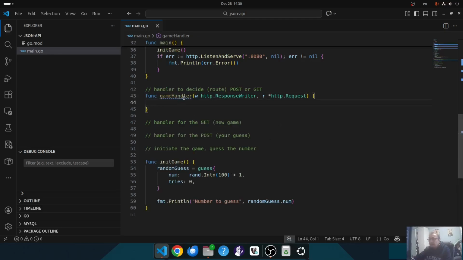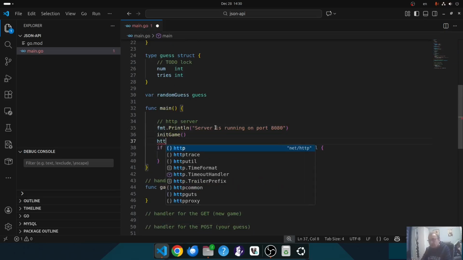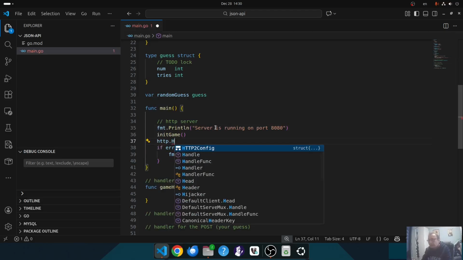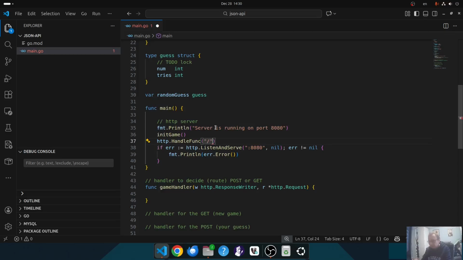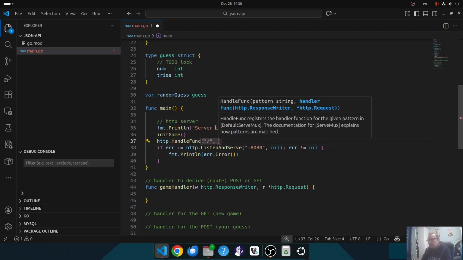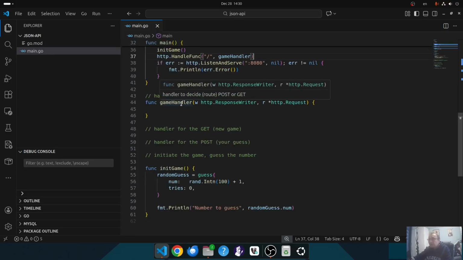I can immediately map this handler. So http.HandleFunc. Let's map it just for simplicity directly. And game handler.